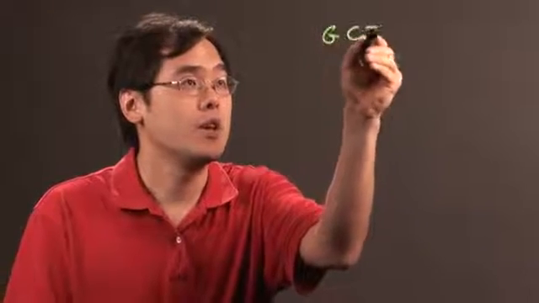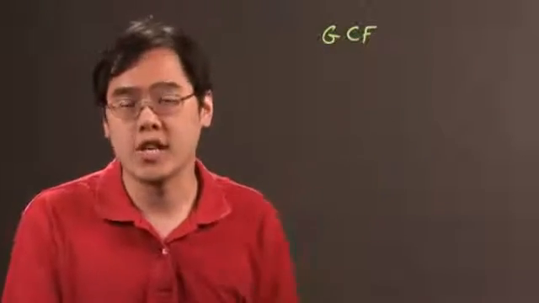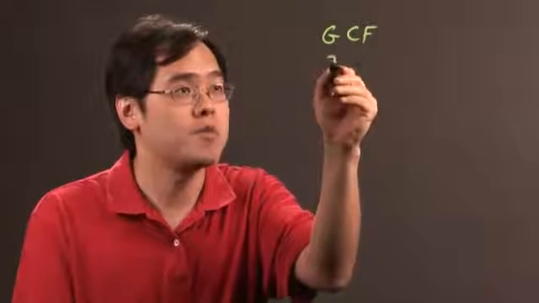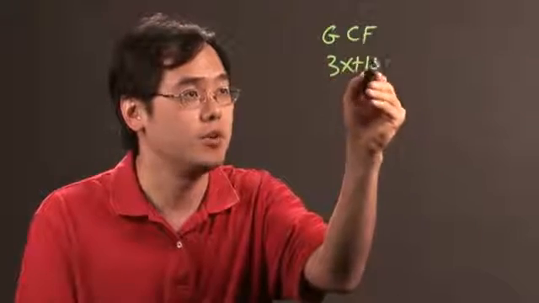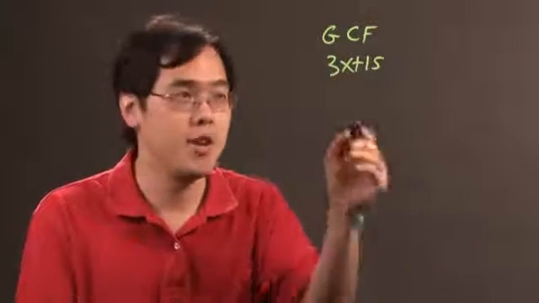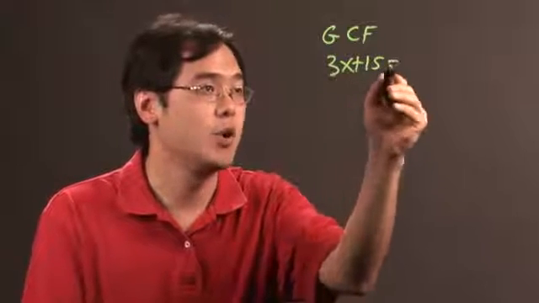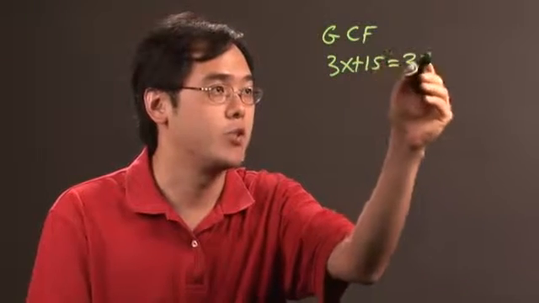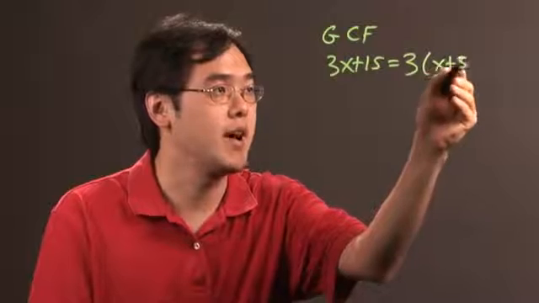Now, there's a lot of scenarios involving factoring when it comes to Algebra 1, so let's get right into it in terms of talking to you about some of the methods. Now, first, it's the GCF method. GCF stands for greatest common factor. Now, when you have something like 3x plus 15, for example, you want to think about what do they have in common, and they both have a 3 in common, so you can factor out the greatest common factor, which is 3 times x plus 5.